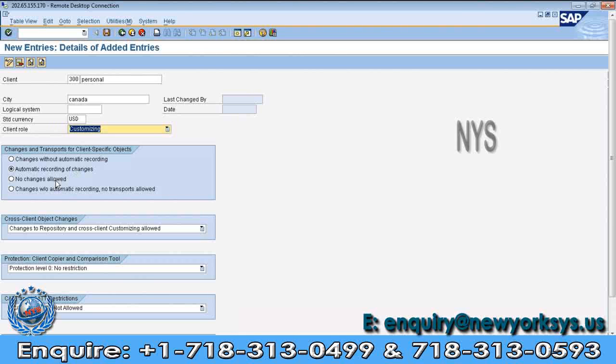If you select this option, we can't make changes in the SAP system. If you select this option, changes will be made without automatic recording, but there is no automatic recording, and there is no transportation if you selected this option.